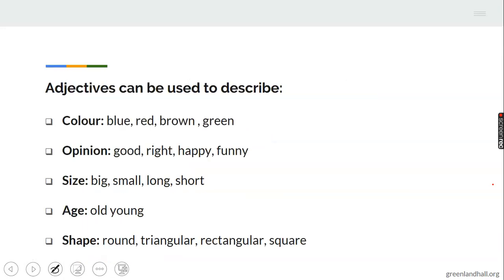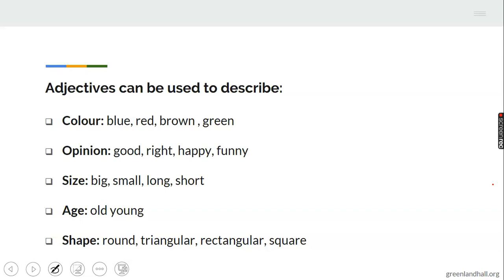Then size: big, small, long, short. These are adjectives describing things. Then age: old, young, an old man, a young man. All these are adjectives describing things in their different forms. Then shape: it can be round, rectangular, triangular, or square.